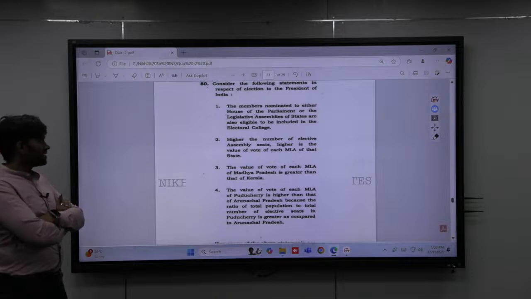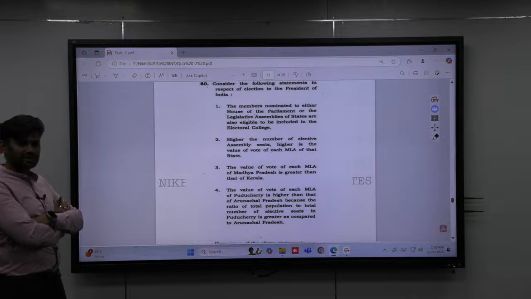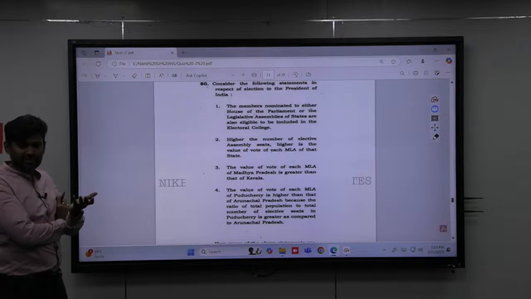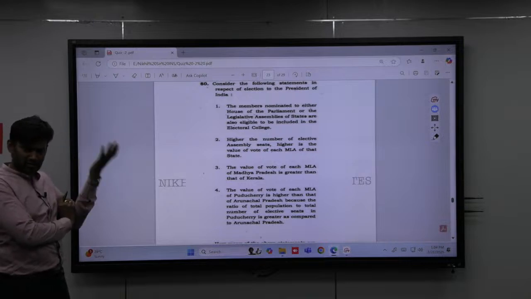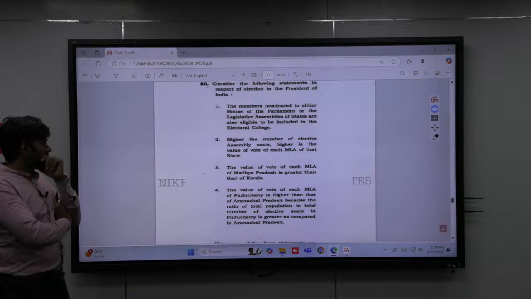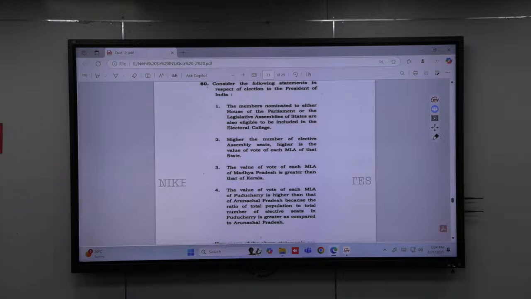So the first statement, is it right or is it wrong? The members of the nominated House of Parliament do not take part. Then, the higher the number of legislative assembly seats, the higher is the value of the vote of each MLA of that state. No, it's false. Why? Because it is not based on the higher number of MLAs. It also depends upon the population of that particular state. It's based on the ratio. So you can guess this statement is incorrect. Just because a state has more MLAs, it also depends upon its population. The value of the vote of each MLA of Madhya Pradesh is greater than that of Kerala. It is incorrect. That's why I told you this question was very difficult to answer.